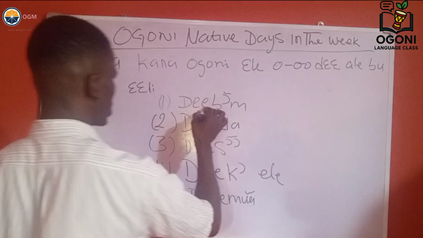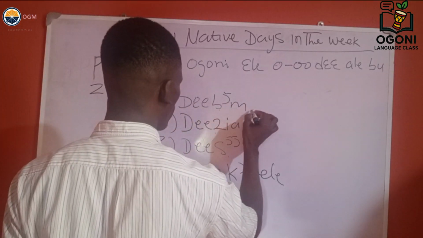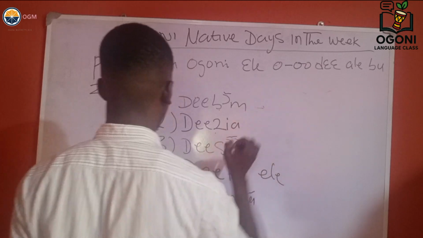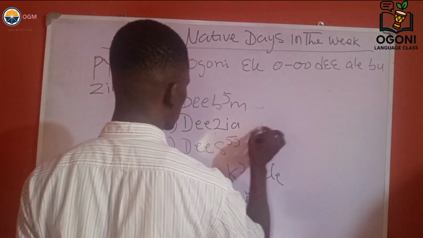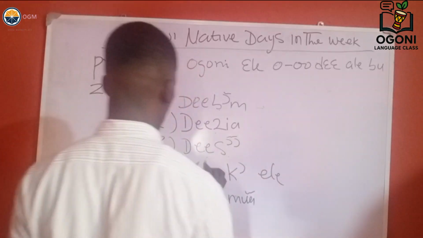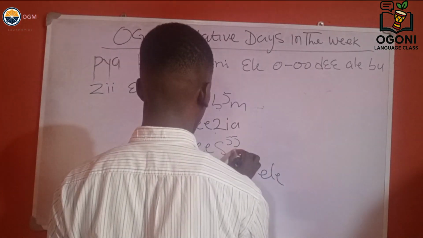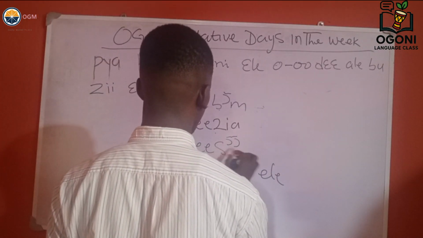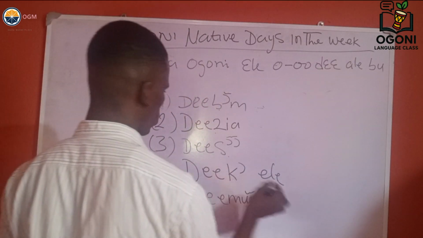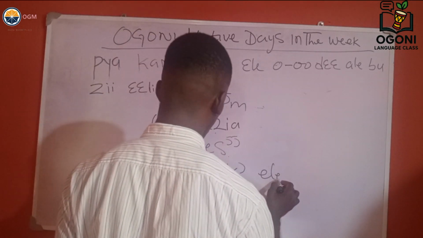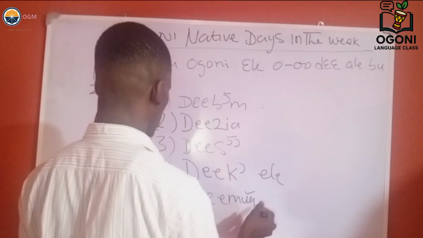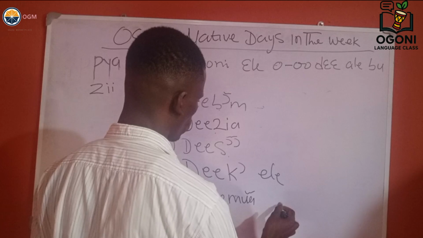So this Day Bomb is the first day of the week, which is Monday. We have Day Zia, the second day of the week, and Day Son, the 3rd day of the week. Here we have Day Ko, the 4th day of the week, and Day Mua, the 5th day of the week.